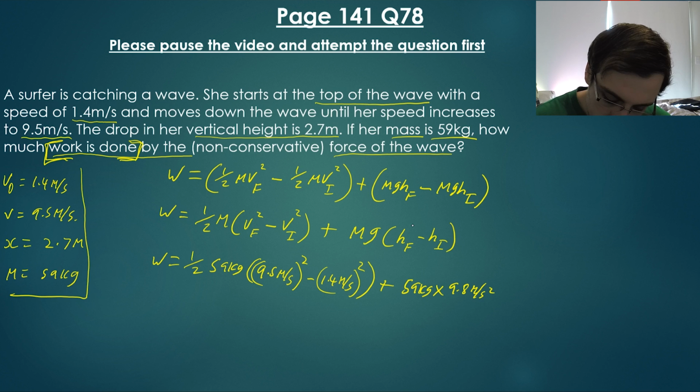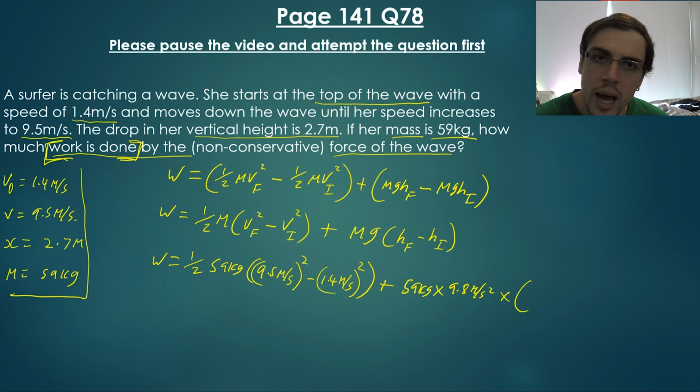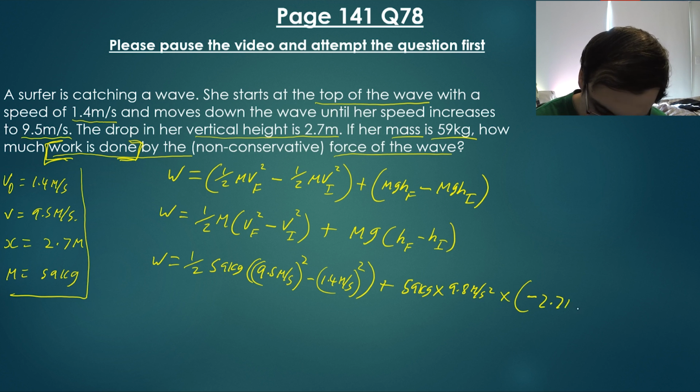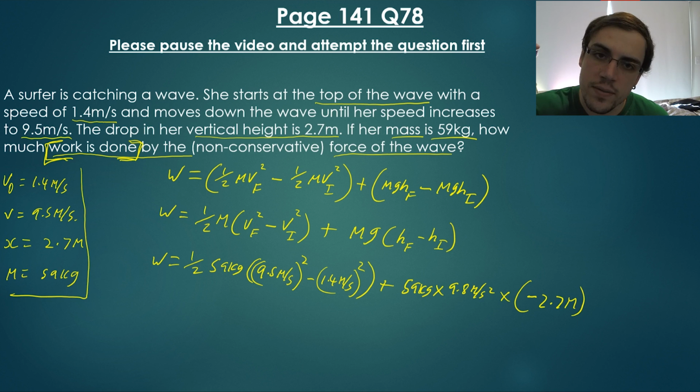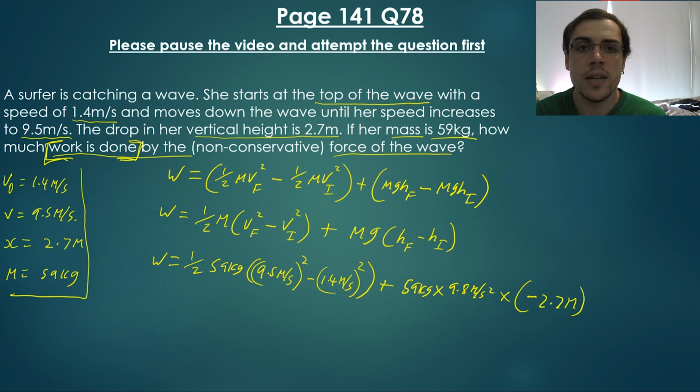Then we multiply that by the difference in height. The drop in her vertical height is 2.7 meters. We don't know how high she started. All we know is that she fell 2.7 meters. So I'm going to put negative 2.7 meters, because that's how far she fell downwards. Negative means that she's going down.